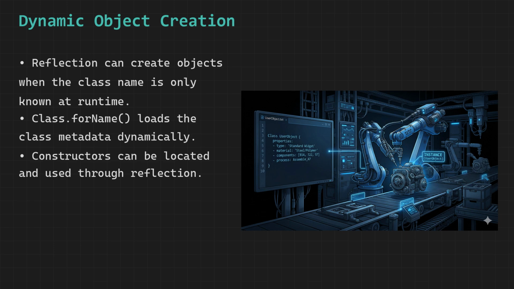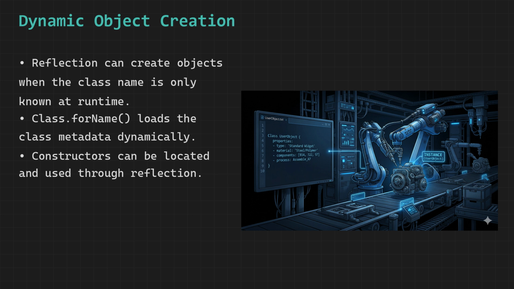Normally in Java, we create objects in a very direct and straightforward way using the new keyword where the class name is already known at compile time, such as writing new Robot, and the compiler clearly understands exactly what kind of object needs to be created and how it should behave. But this approach becomes limiting in situations where the exact class to be used is not known until the program is already running, which often happens in real-world applications that rely on user input, configuration files, plugins, or external systems.